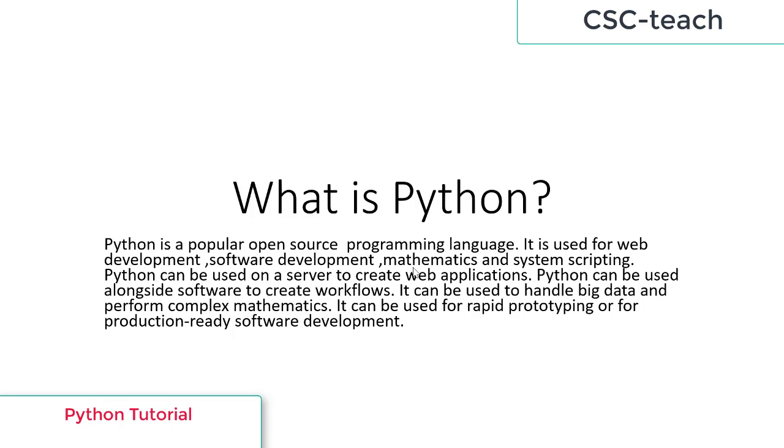Python is a popular open source programming language. It is used for web development, software development, mathematics, and system scripting. It means that Python is one of the most popular programming languages, which is used in web development, software development, mathematics, and system scripting.